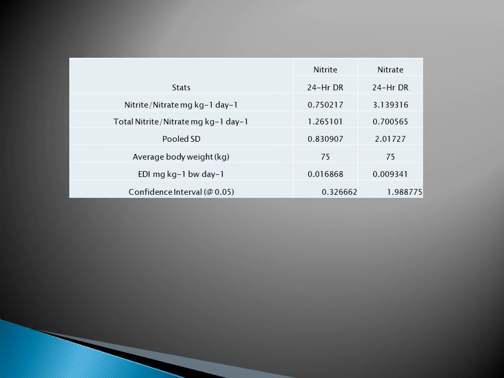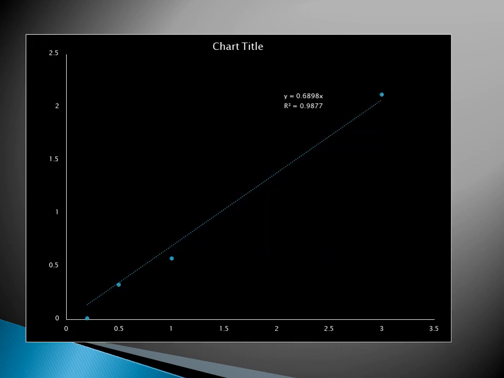Okay, so this is my analysis. The nitrate and nitrite content, pooled standard deviation, and average body weight was 75 for both. And EDI, you can see 0.016868 for nitrite and 0.009341 for nitrate. Confidence interval at 0.05 for nitrate was 1.988775, and for nitrite it was 0.326662. This is the graph.